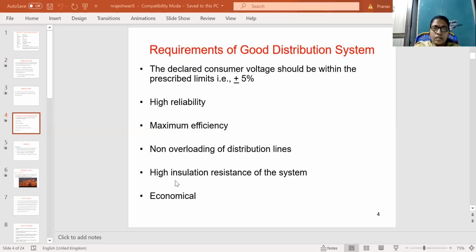One of the requirements is high insulation resistance of the system, because the voltages are distributed voltages, and it should be a more economical system. These are the requirements for good distribution systems.